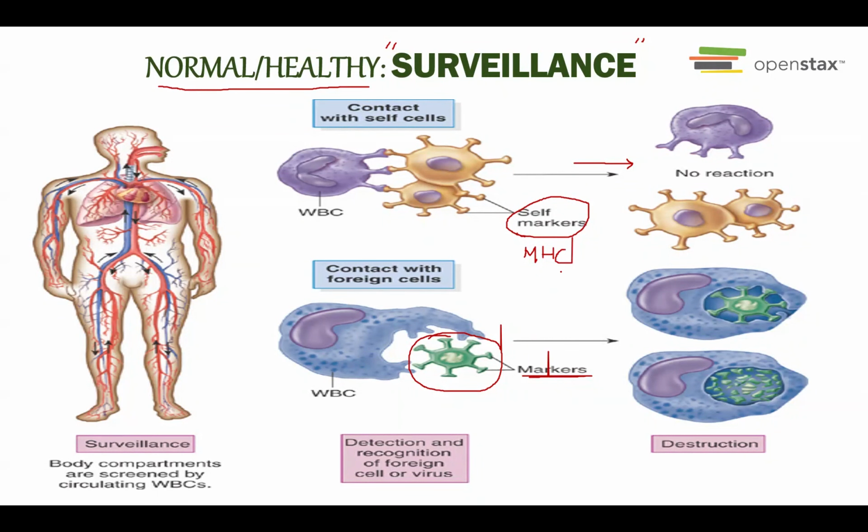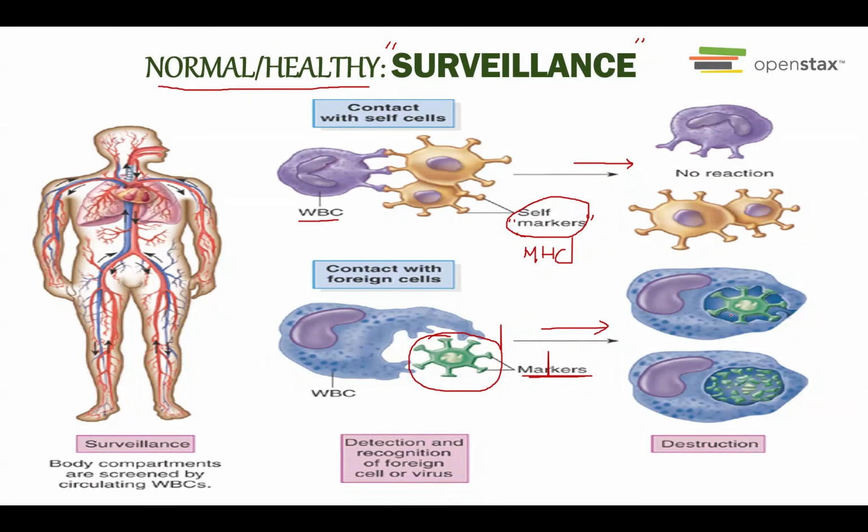Okay, this molecule is considered as a marker. So we have a specific marker that will be recognized by the white blood cell. And if it is just our own cell, the white blood cell will not do anything, will not kill our own cell. However, if there is a foreign cell, the marker will be different. The MHC will be a different type. Therefore, the white blood cell will be able to recognize this foreign cell. And what happens? It will destroy this foreign cell.